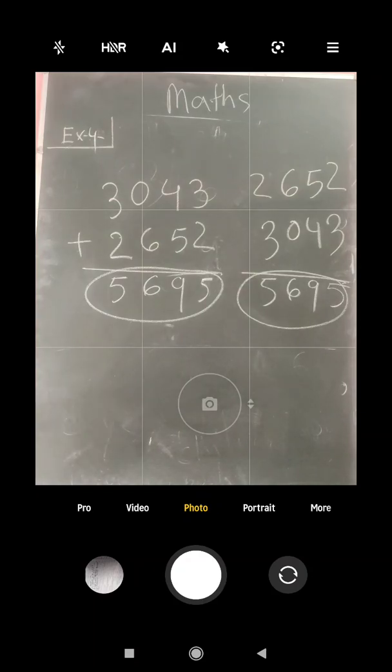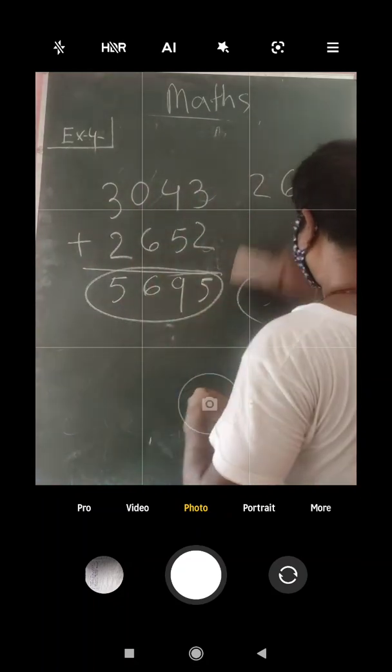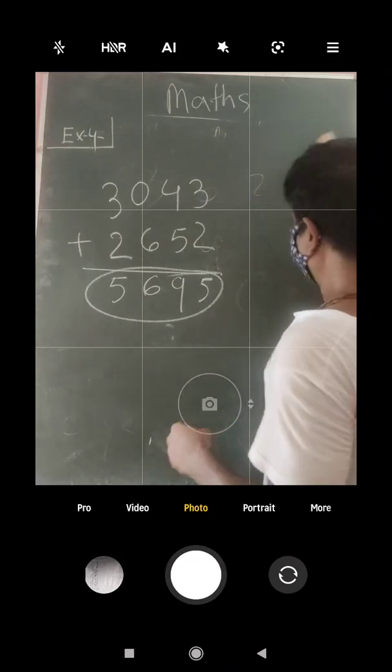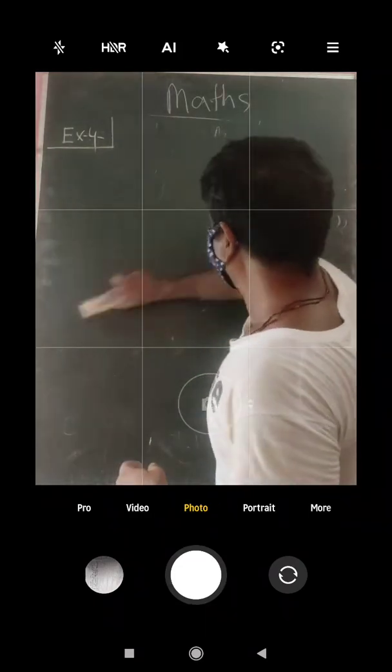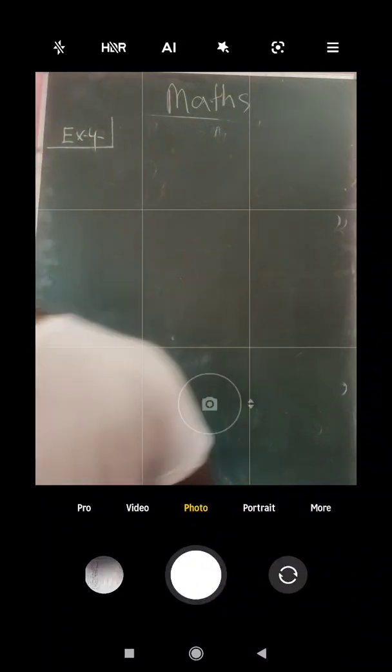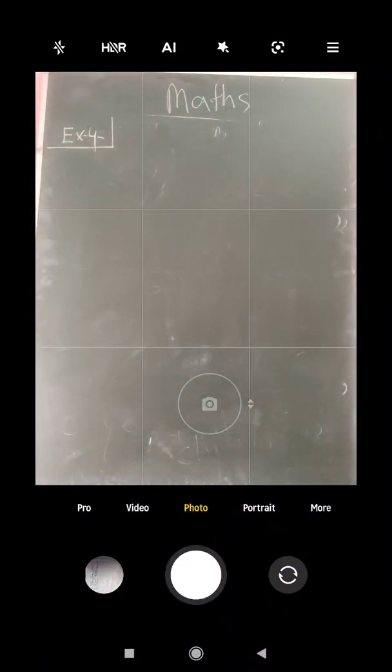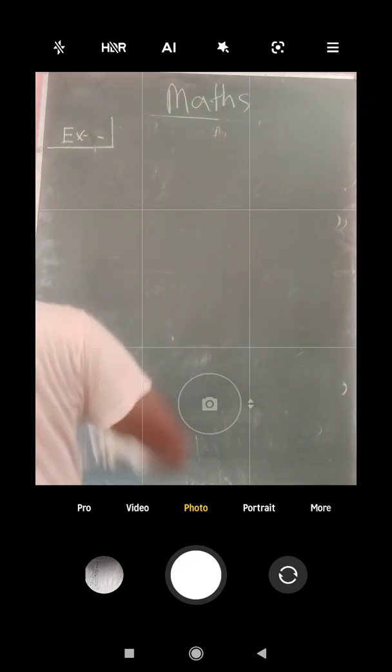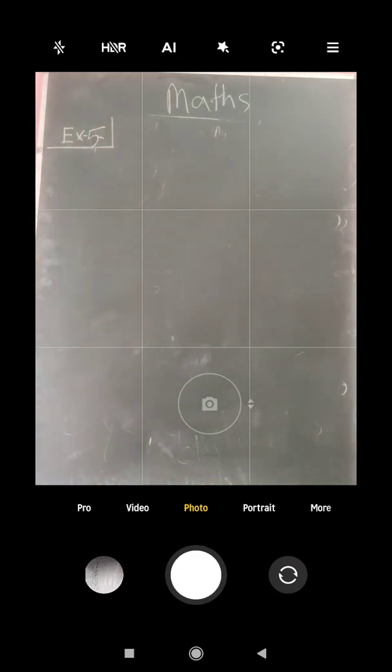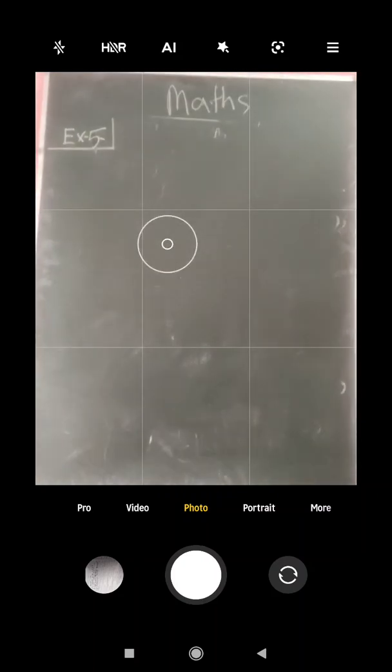Understood? So properties of addition means we just change the place and after that we add. So if we do that, the answer will be the same. It is not going to change anything. So in the exercise it has given: use the properties of addition to add. That means 4603 plus 2112 equals dash plus 4603. In exercise 5, if we see, it is what?